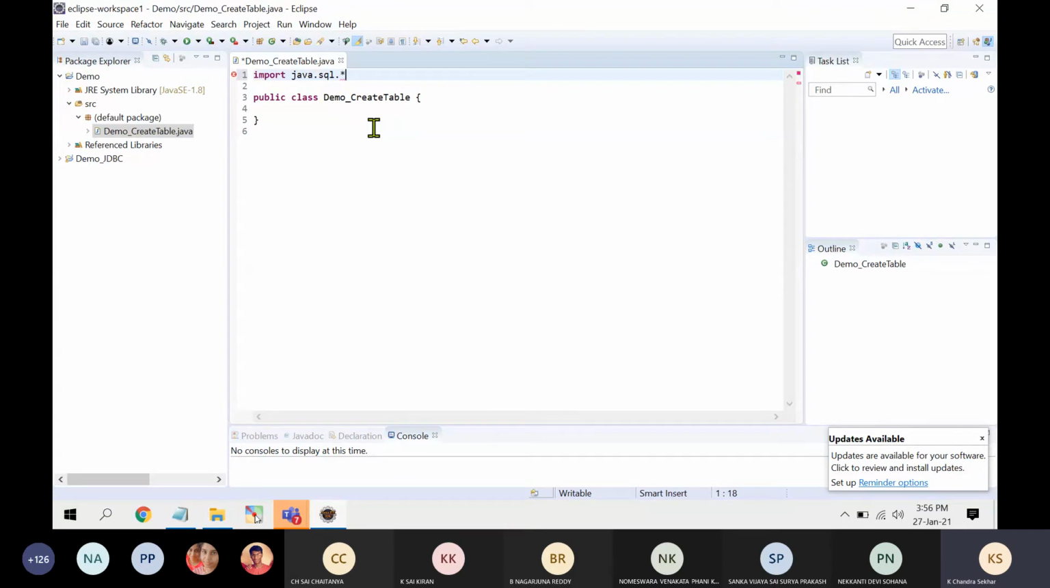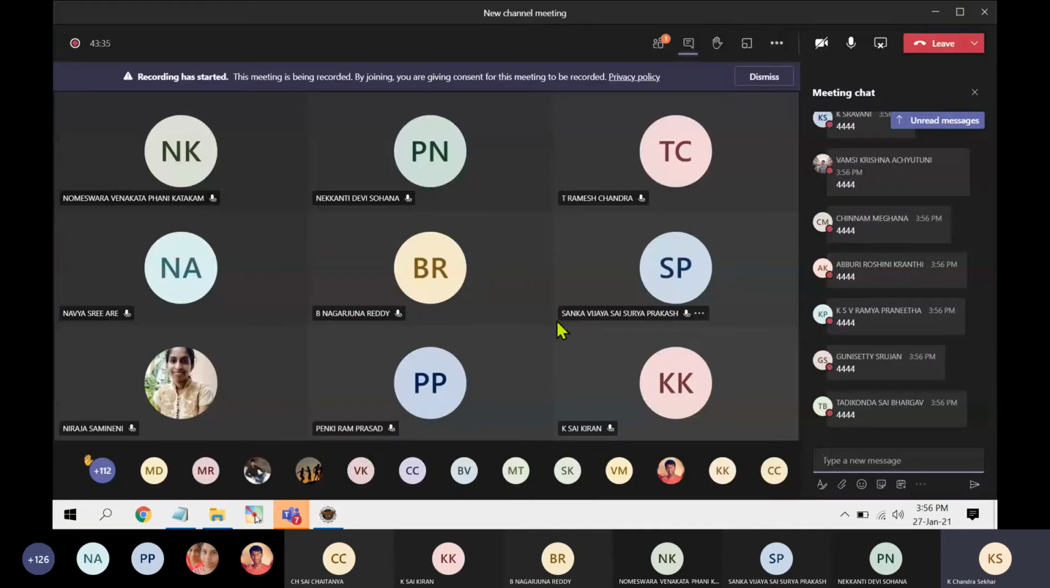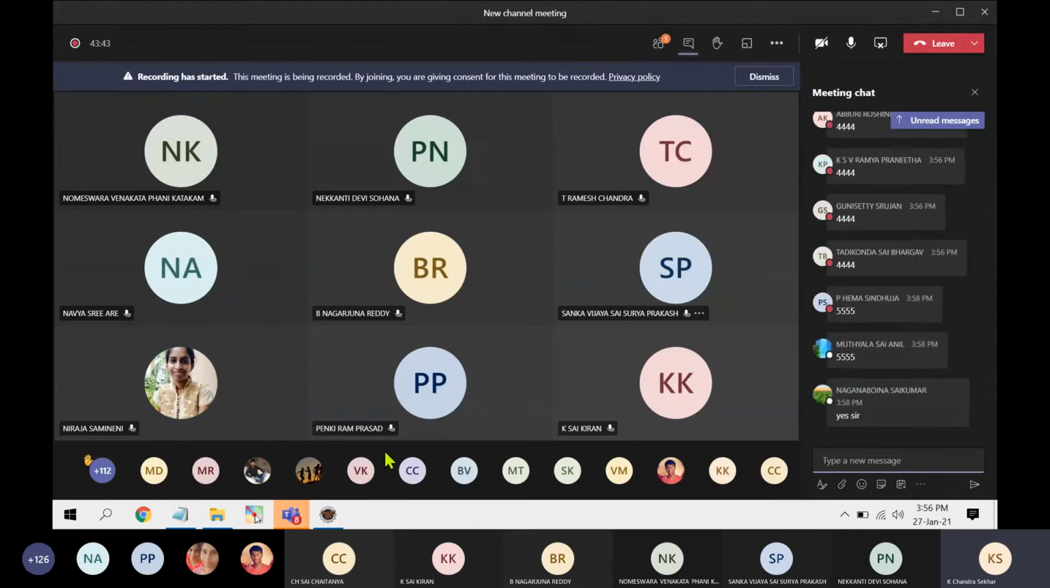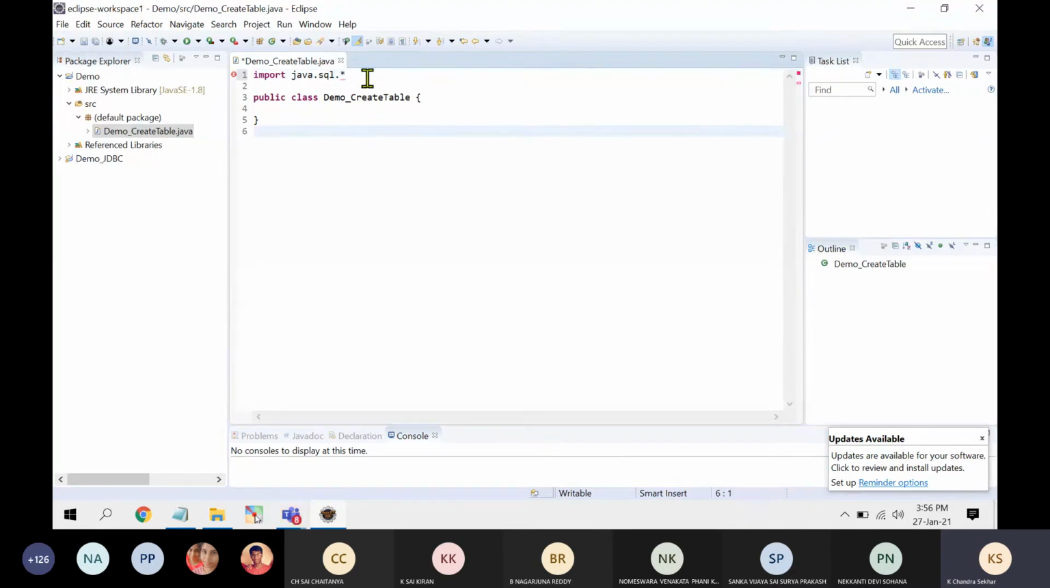Is my screen visible? Respond in chat. I'm typing the program. If it is visible, please type 5555. Okay, perfect. java.sql.* and then semicolon.